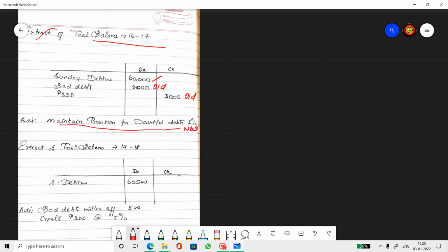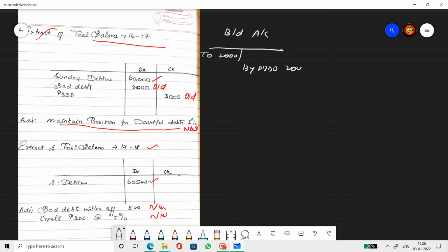Then we step into the next year, 17-18. Debtor 60,500, new bad debts and new provision. So let us first know how to deal with this one. First thing we do is prepare bad debts account. We have only opening balance and that will ultimately transfer to provision account. So we prepare bad debts account roughly. Bad debts account, the opening balance is balance brought down, which is 2,000 rupees, which will be transferred to provision for bad and doubtful debts account.